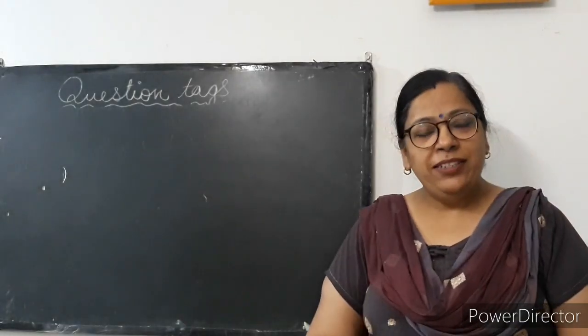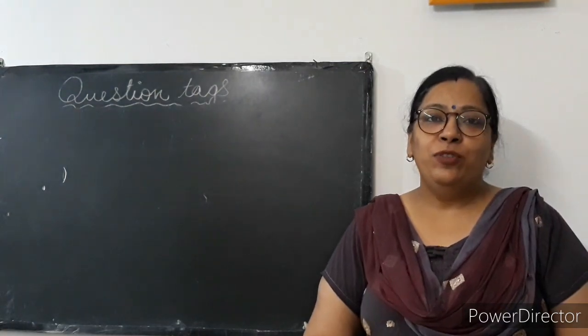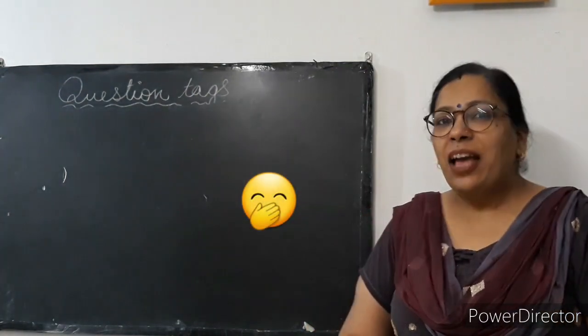Now I am giving you some exercises. You write the answers of the questions in the comment section. I am writing the questions.